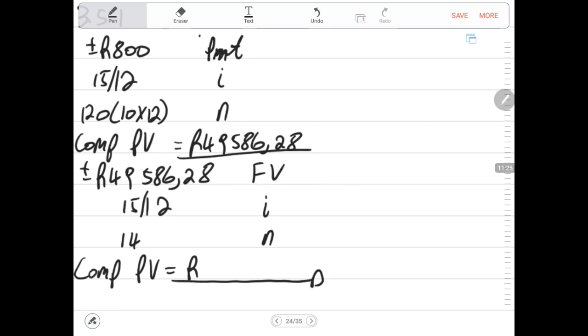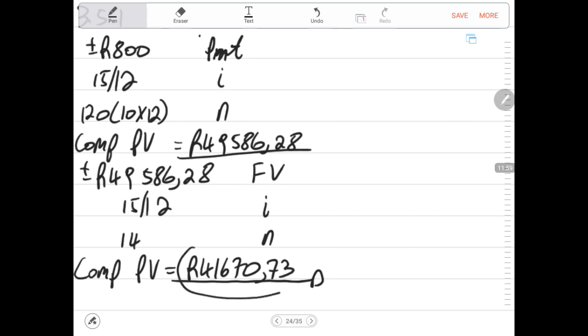So now let us do that computation of the present value. Fortunately, my calculator is next to me. I forgot that I would need it. We say plus minus 49,586.28 is the future value, 15 divided by 12 is the interest, 14 is our N. We compute the present value, meaning we have 41,670 rand 73 cents.